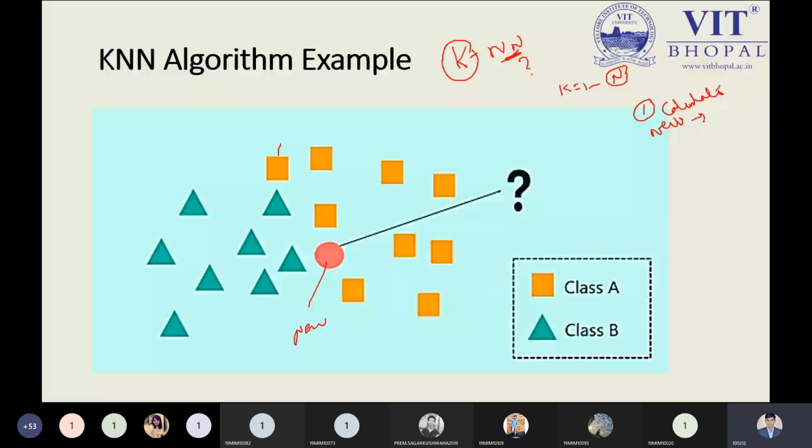But here we have only one new point and many old data points, so we need to calculate multiple distances. If I choose the calculation from this point to this point, that is the first calculation I have done. I need to calculate this distance, and now I have calculated this distance. Now I'm calculating the next one.